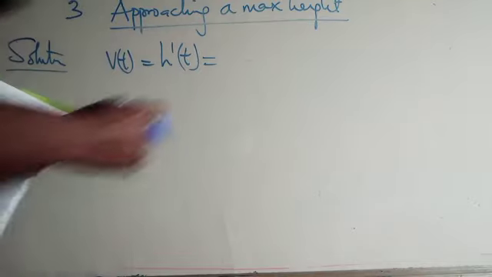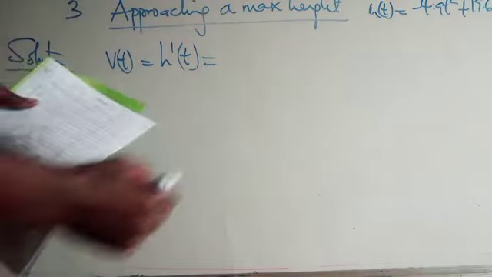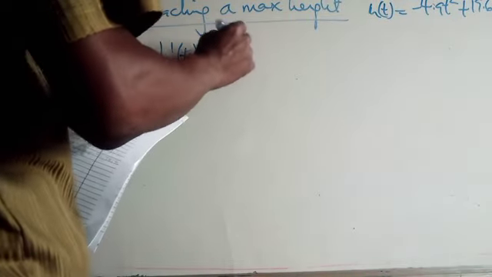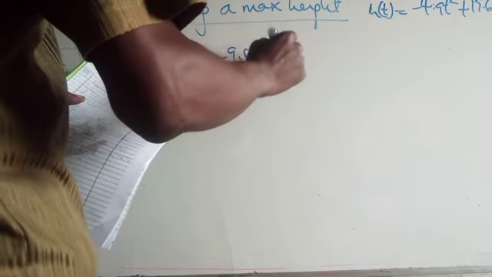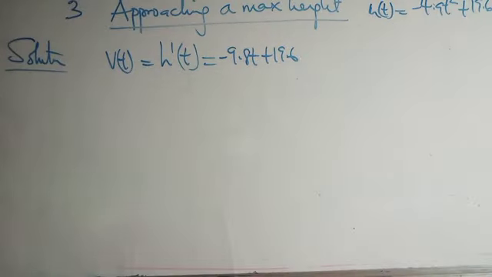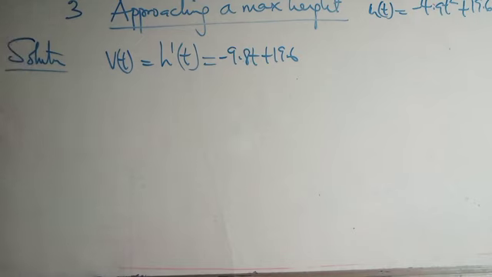We now differentiate the height given, which is minus 4.9 t squared plus 19.6 t. You differentiate that, you have minus 9.8 t plus 19.6. So that is it, to get the velocity the object reaches in the air. That's the derivative of the function height.